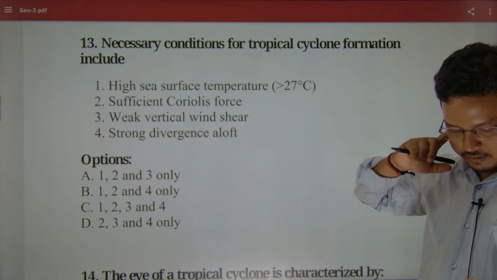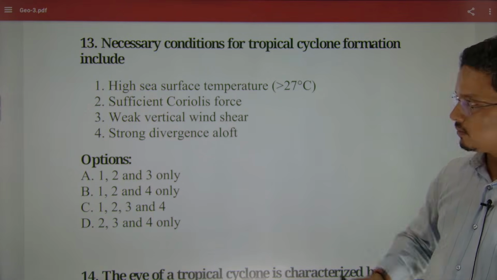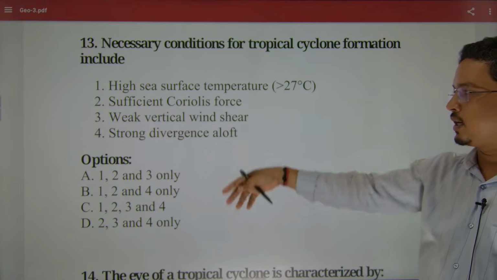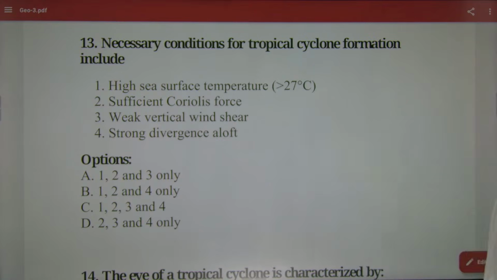I don't know Sika whether she used to be my student or not. So you just go through your cyclone note that I dictated. Every point is there. Every point. None of the points is left out. Every point is there.